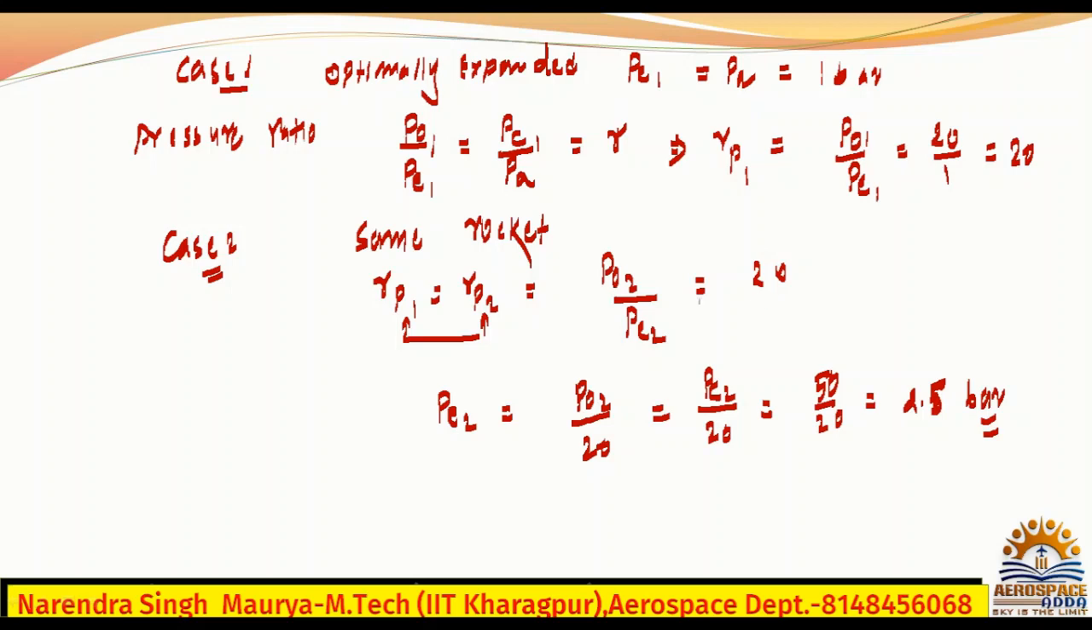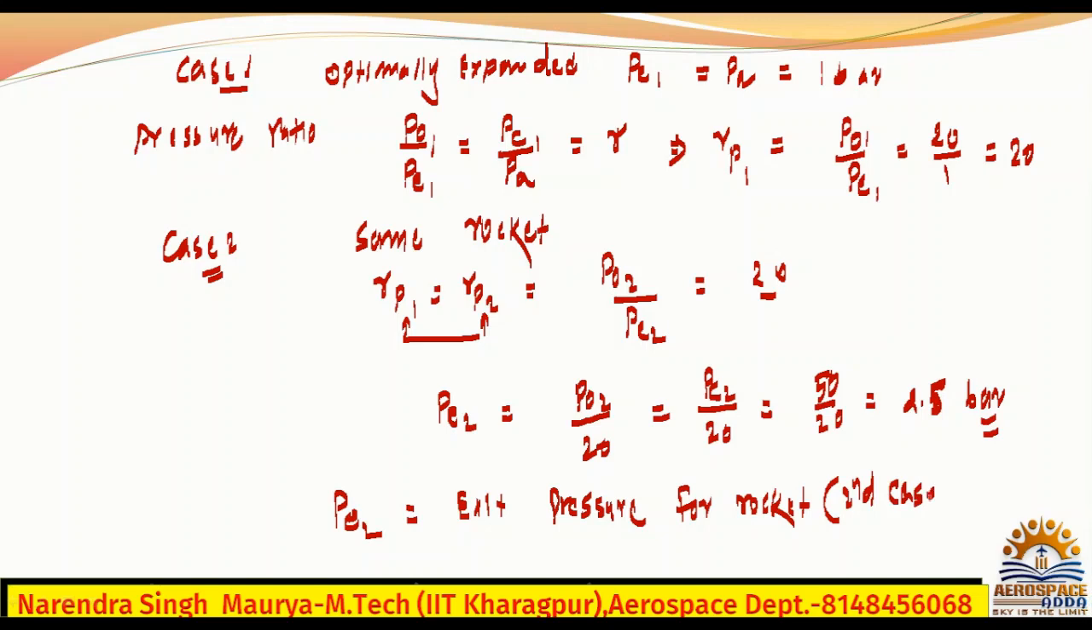Here we have a pressure ratio. With the help of this pressure ratio, you can calculate PE2, the exit pressure for the second rocket, second case. How much is it? It is nothing but 2.5 bar.